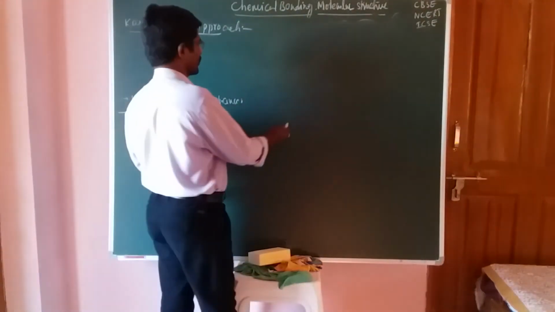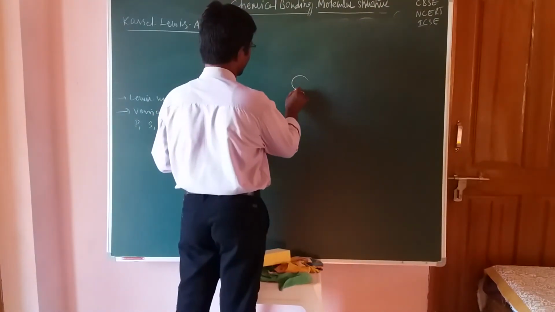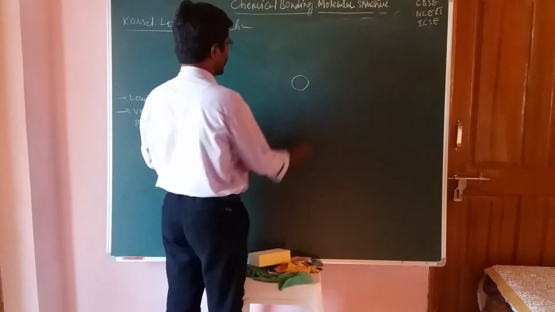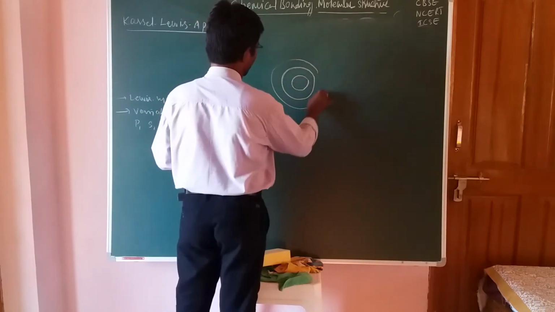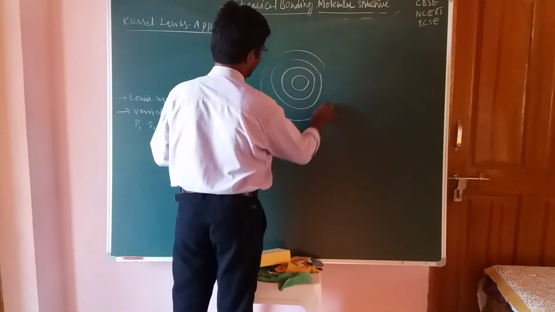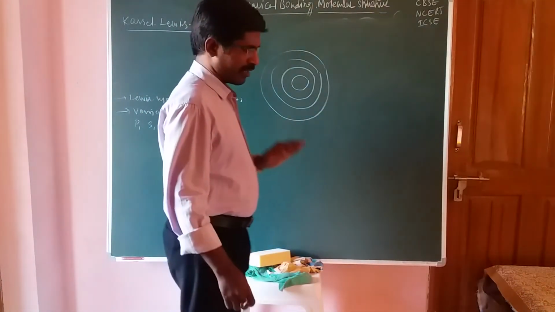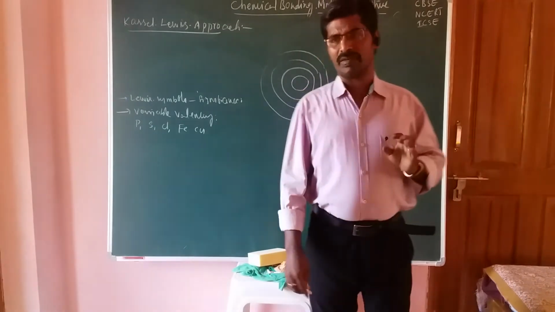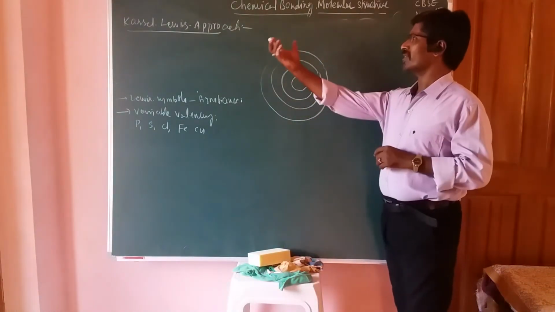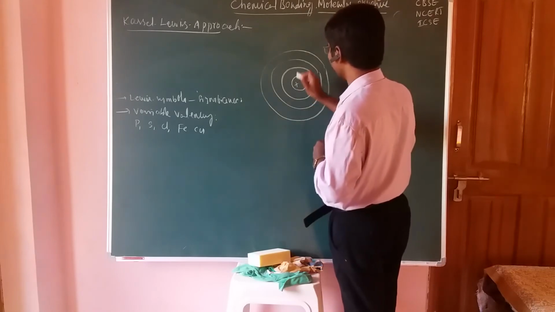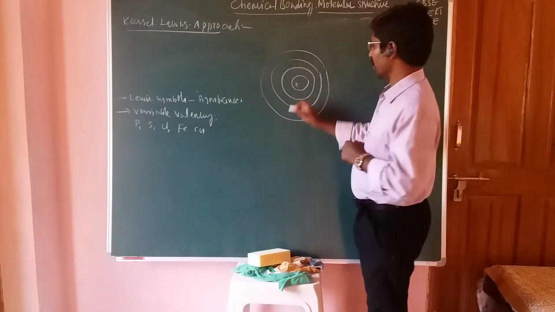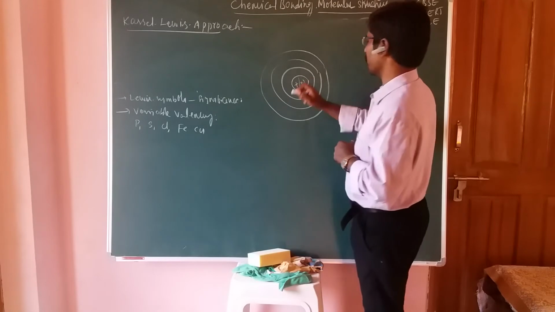For example, take the atom. This is the nucleus of the atom. Here is the first orbit, here the second orbit, and here the third orbit. So this is the atomic structure. According to our scientists, the positively charged part is the nucleus, which also contains neutrons.